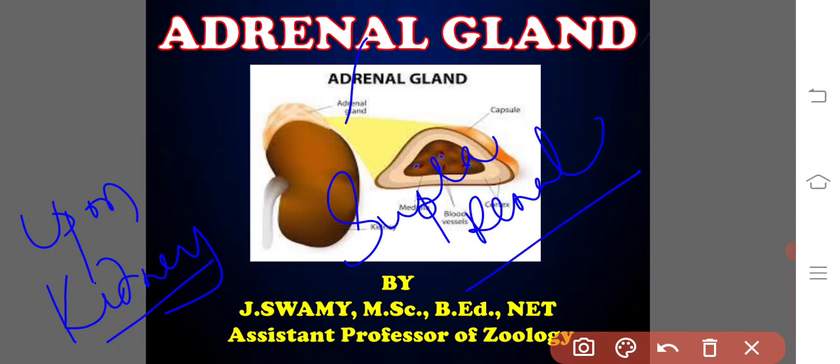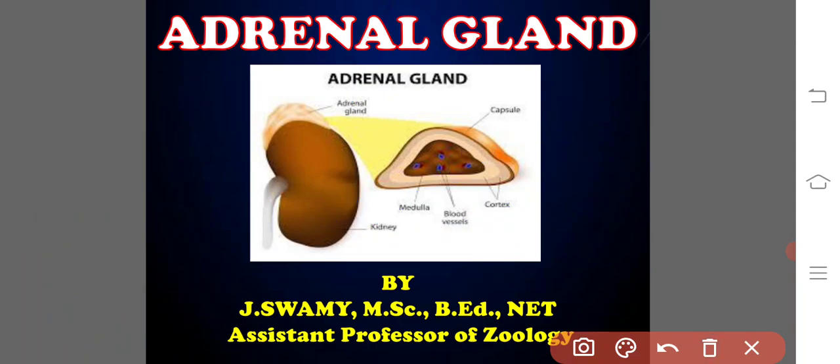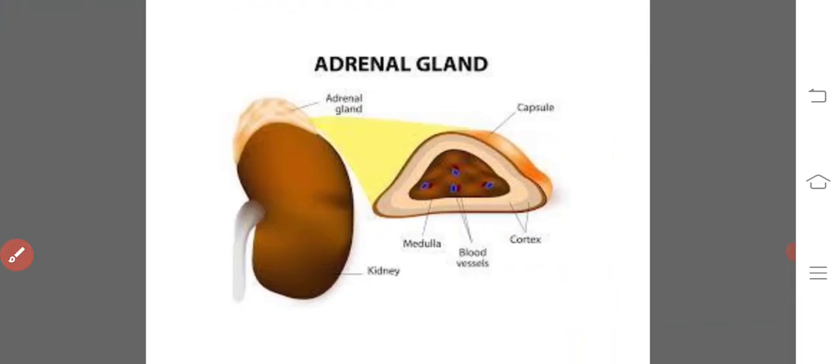In human beings, one pair of adrenal glands is present on the top of the kidneys. If you take into consideration the section of the adrenal gland, the tissue gets differentiated into two regions.